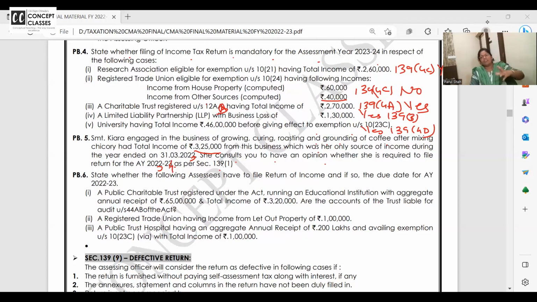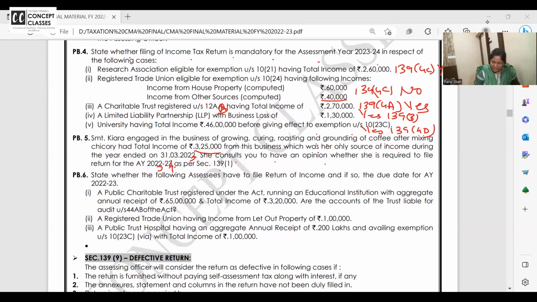Then grounding the coffee beans, roasting and powdering and all, and selling the coffee powder mixed with chicory, it is commercial activity. Tata tea: growing tea leaves is agricultural activity. But then cutting the tea leaves, drying it in the machine and you get granule Tata tea, it's a commercial activity. So for these kind of, rubber plantation.